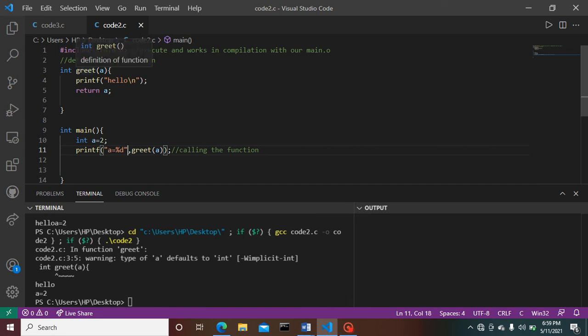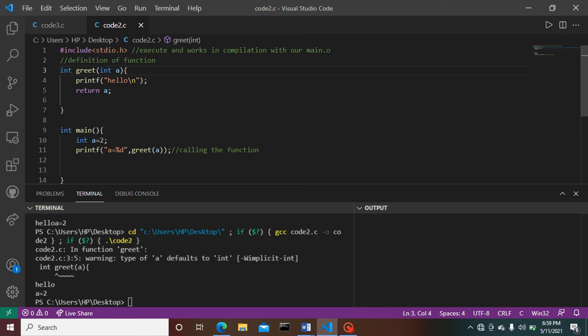Here, look at this line number 3, integer greet a. Whenever we are defining our function, how we need it to be called or declared, like we have provided here, our function needs to be declared of integer type.